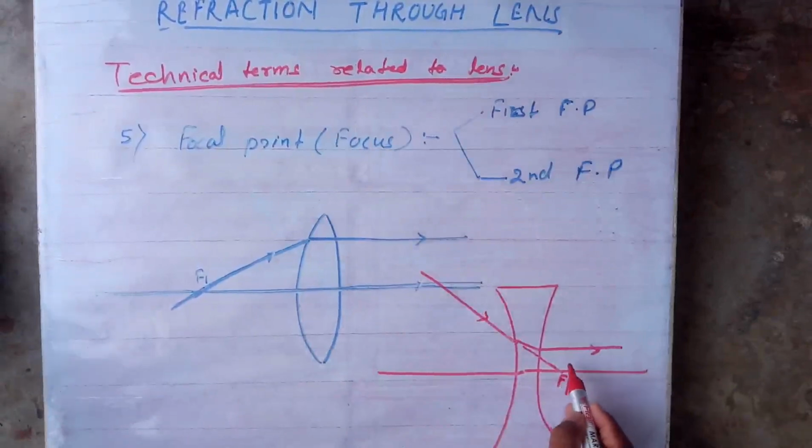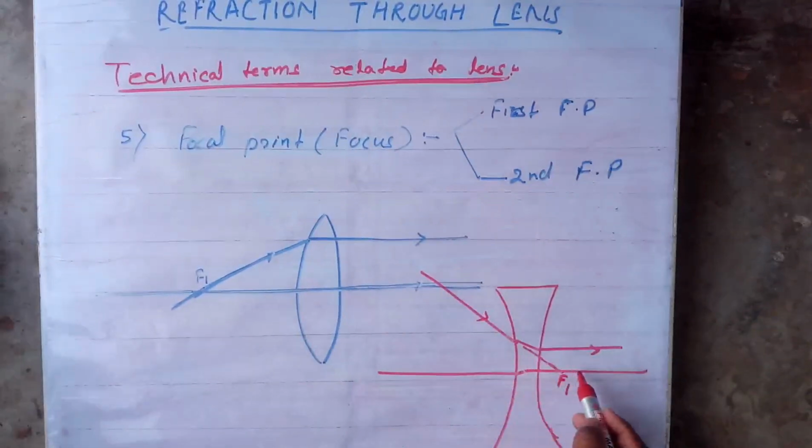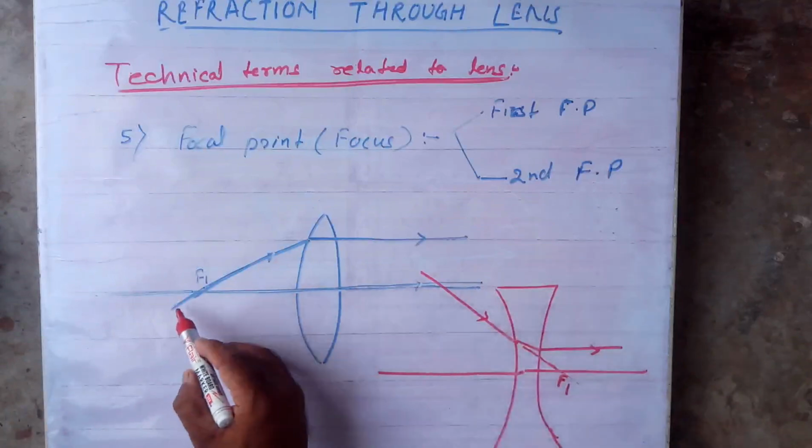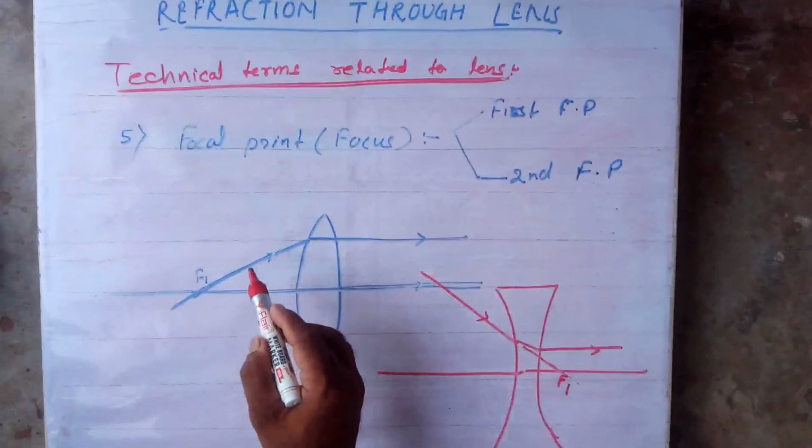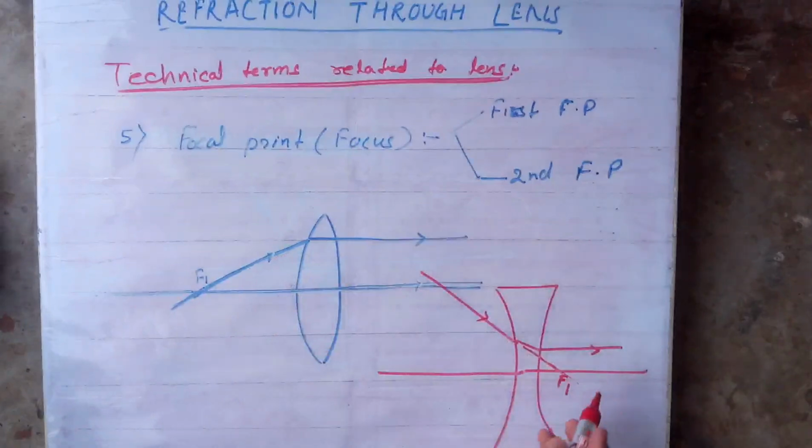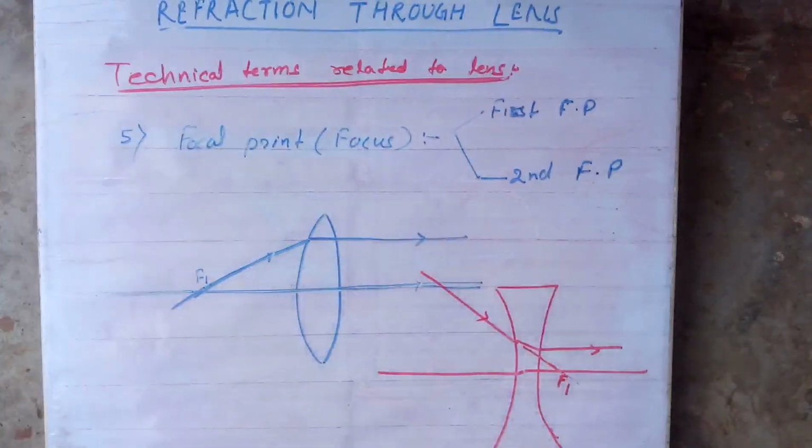But if you proceed the ray, actually it is coming in this direction. Here the ray is passing through the first focal point; here it is coming on the line. That's why I said a ray coming through the first point. It is the point on the principal axis through which a ray comes or passes, and becomes parallel after refraction. Clear?